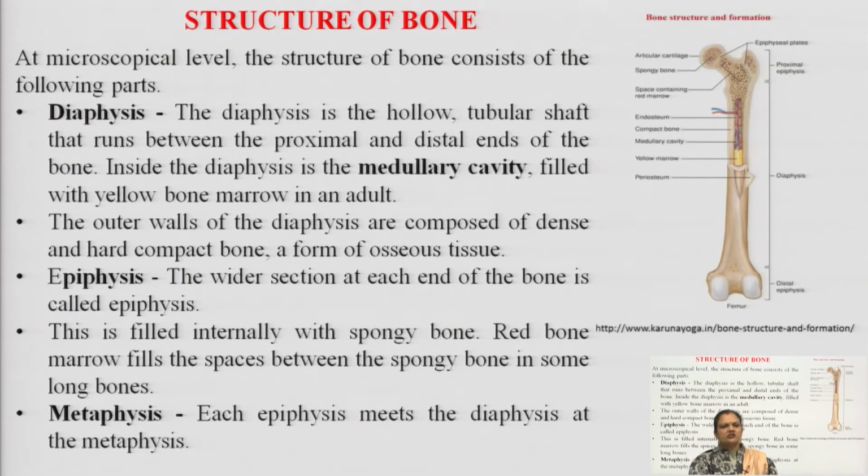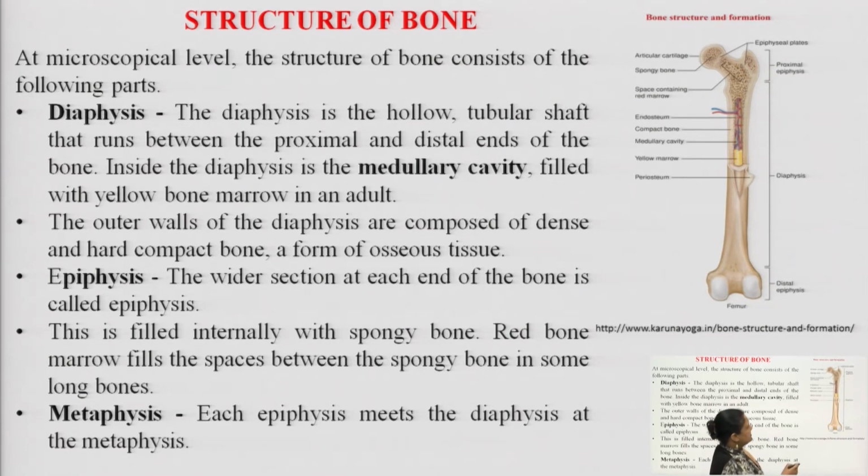Now, coming to the structure of bone, here I will be describing a femur. This is a femur. I hope you know or have heard about the femur. It is the largest and the strongest bone of our body. Okay. So, how many bones are there in our body? We will discuss that in our next lectures. There are 206 bones, divided into axial and appendicular parts. Okay. We have 206 bones in our body. So, this is a femur, the longest and strongest bone, also named the thigh bone in the human body.